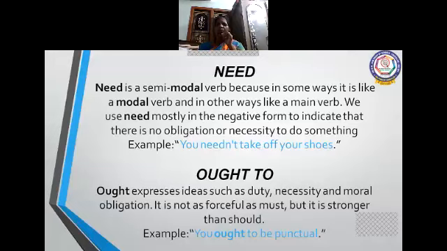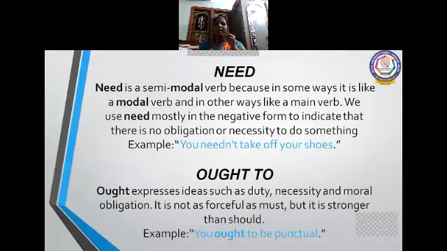Okay, what is ought to? Ought to expresses ideas such as duty, necessity, and moral obligation. It is not as forceful as must. So here, must is compulsory, next stronger is should, and next to that is ought to. It is not as forceful as must, but it is stronger than should. So ought to is placed in between must and should. You will get confused about where to use must, where to use should, where to use ought to.